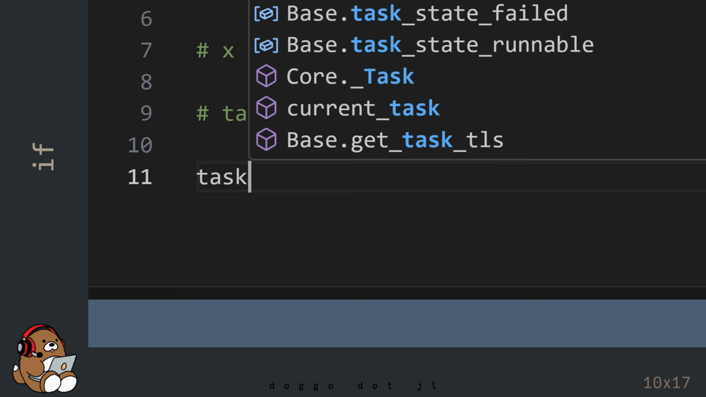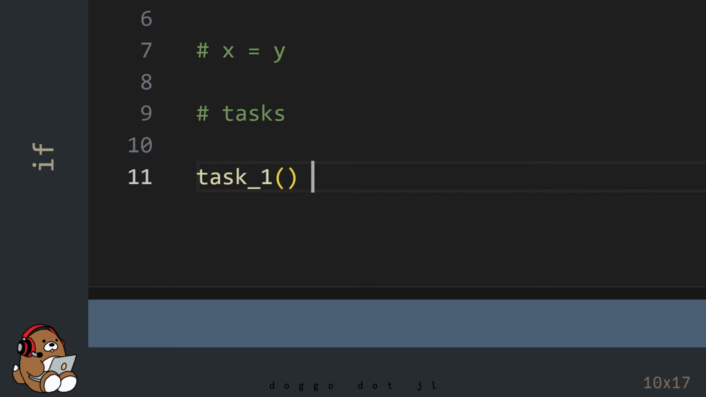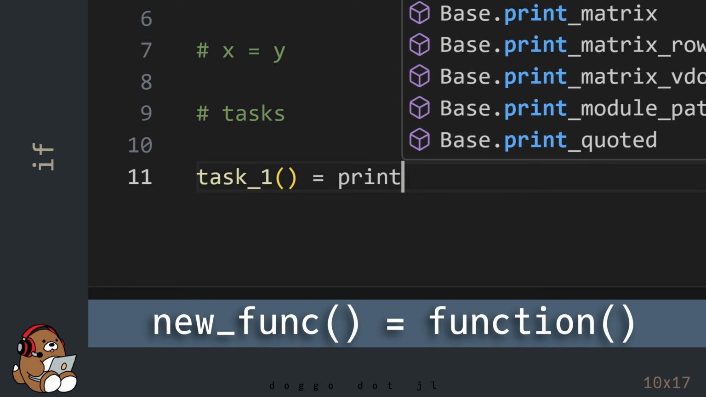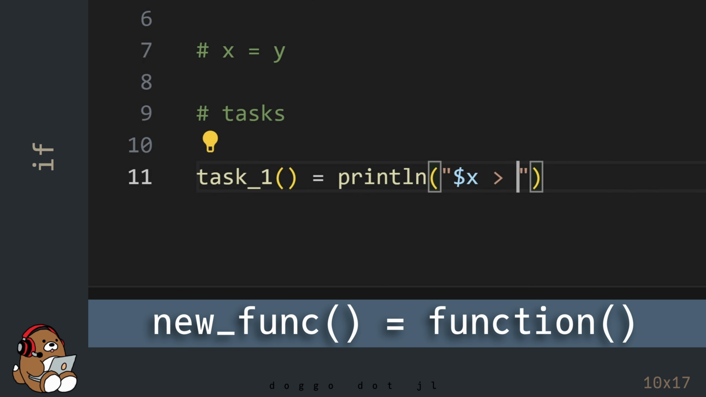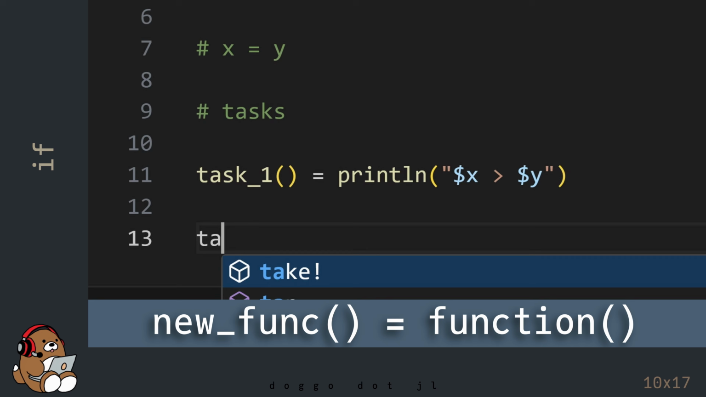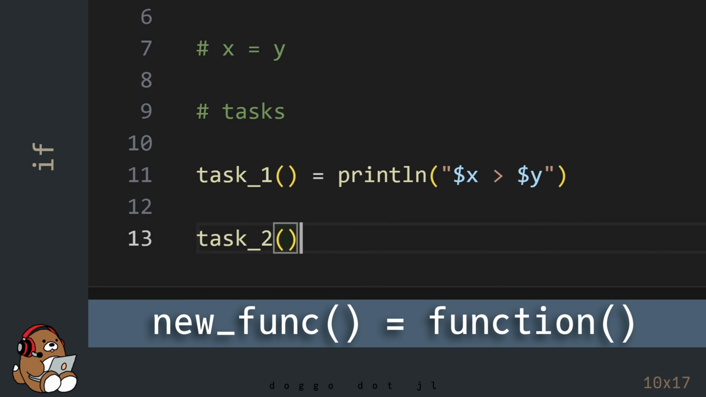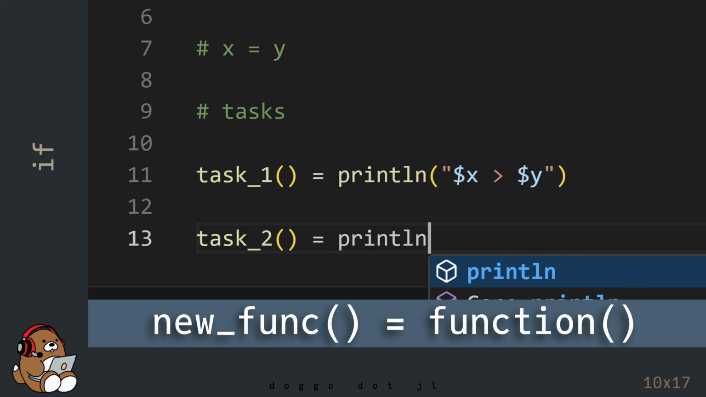Now let's set up 3 different tasks for your computer to perform. In Julia, you can assign a function to another function name, just like you can with variables. The only difference is that you need to include a set of parentheses at the end of the new function names.